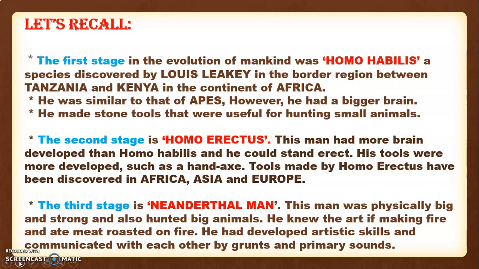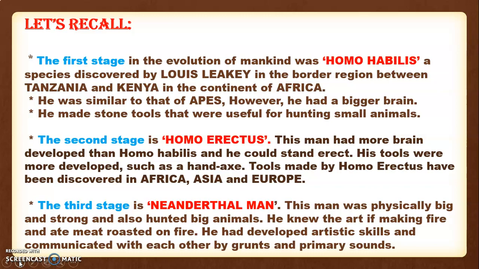Now, to begin with, let us recall what we had done in our first video. The first stage in the evolution of mankind was known as Homo habilis, a species discovered by the scientist Louis Leakey in the border region between Tanzania and Kenya in the continent of Africa. Homo habilis was similar to that of ape. He was a primitive man, however, he had a big brain.